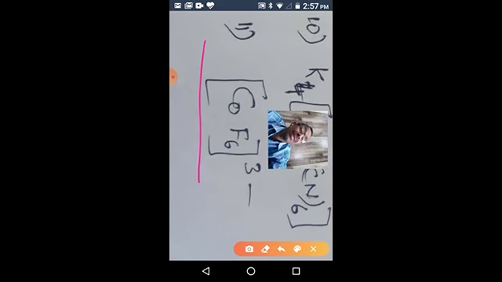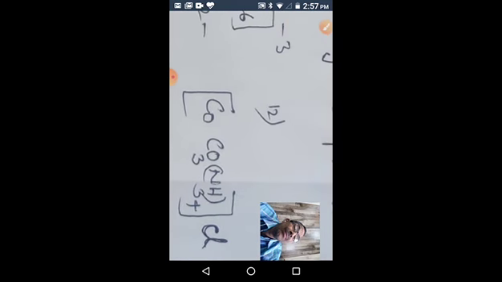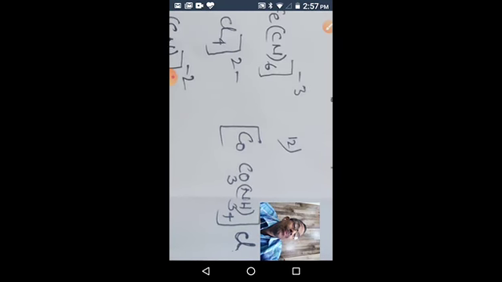Next, hexafluorido cobalt. How does it become 3? Six ligands give minus 6, and the complex charge is minus 3. To become minus 3, we should add plus 3. So hexafluoridocobaltate(III) ion. That's all. The name of the compound. Okay, then we have one more compound.